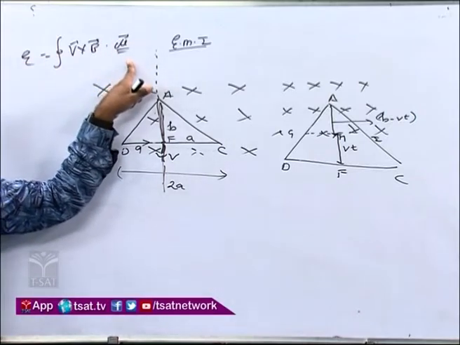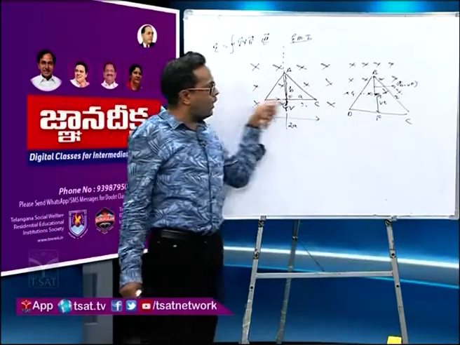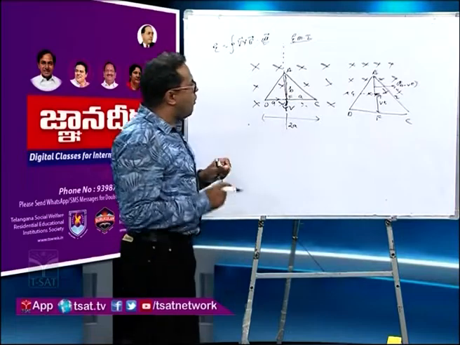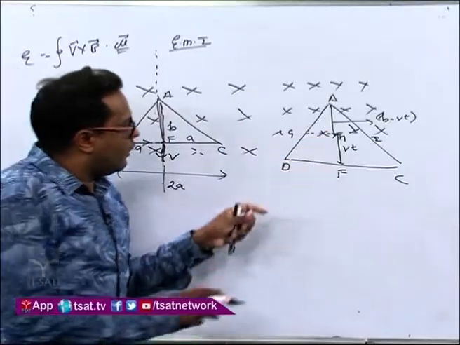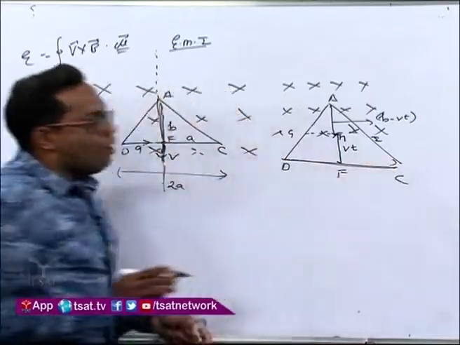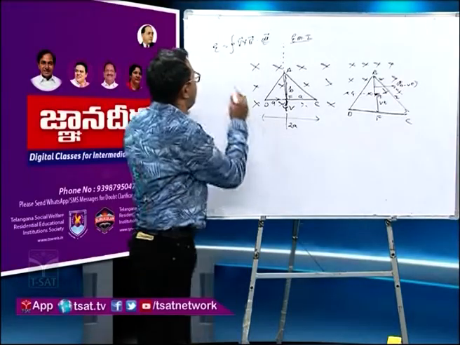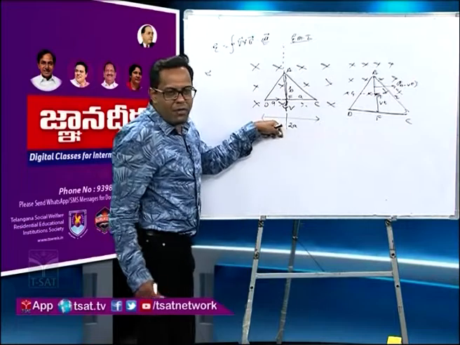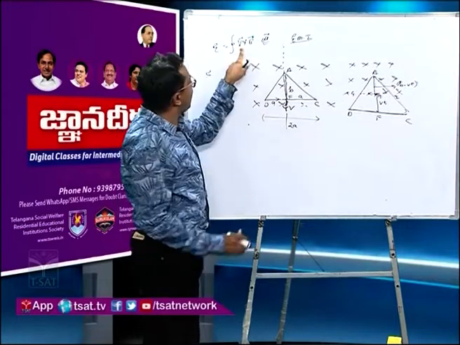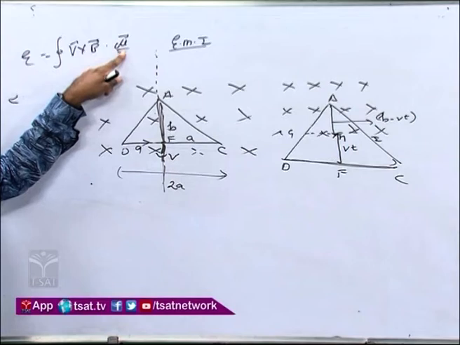Now I am telling you this DL will have the same direction as that of the current direction. So after time t, when it comes out of the field, this DC is out of the field. Now what is the effective length? If you apply this formula, see, all three are perpendicular or not? V along the y axis, B along the z axis, DL along the x axis.